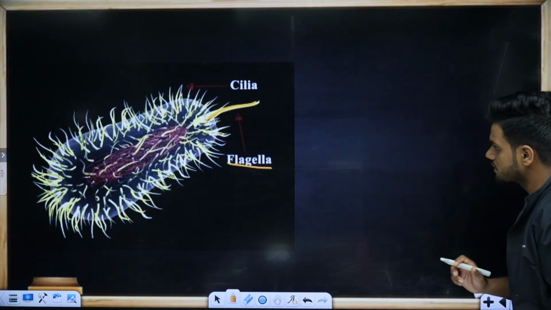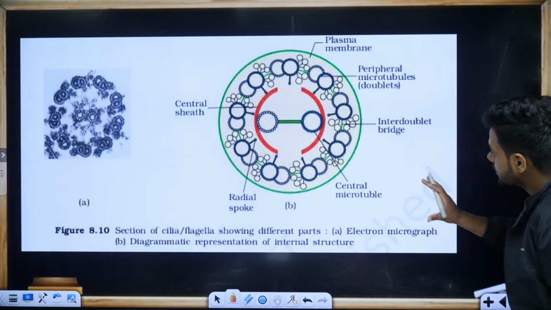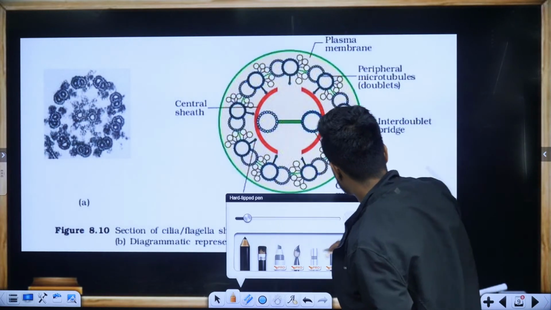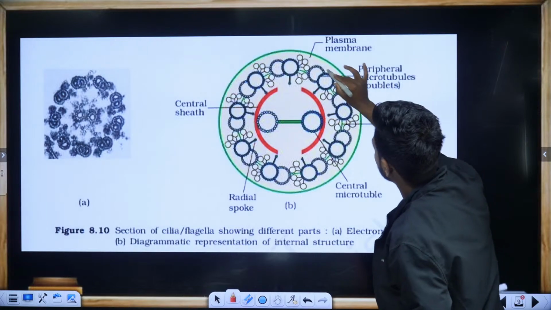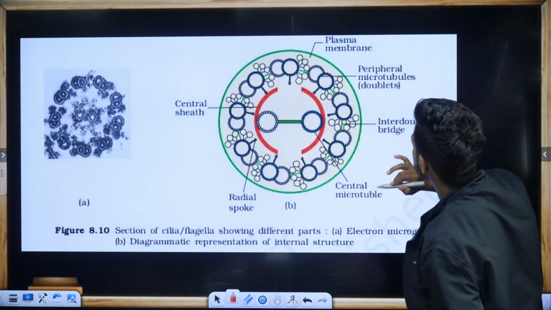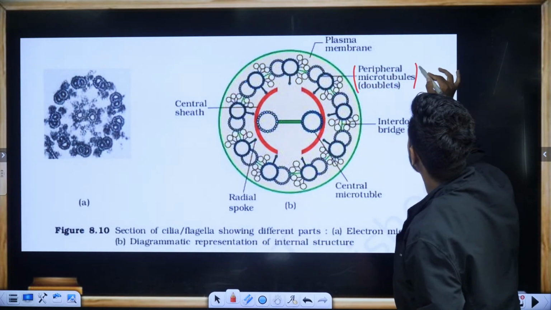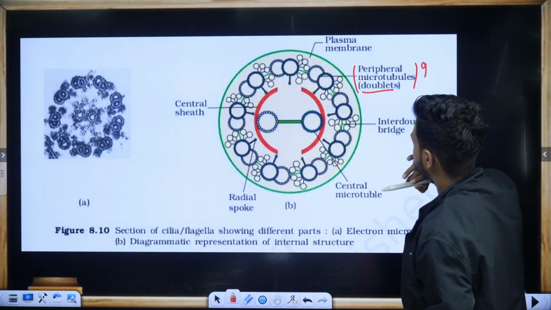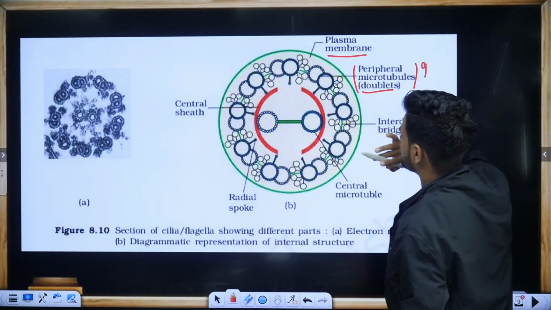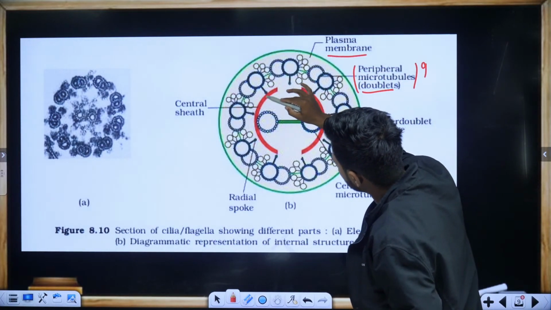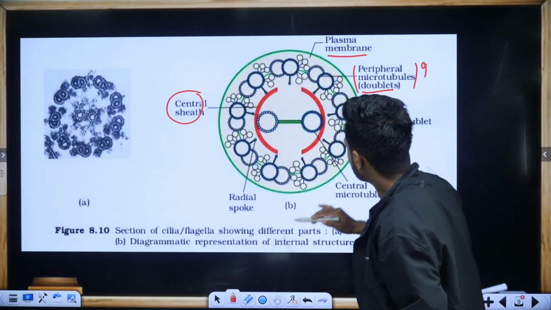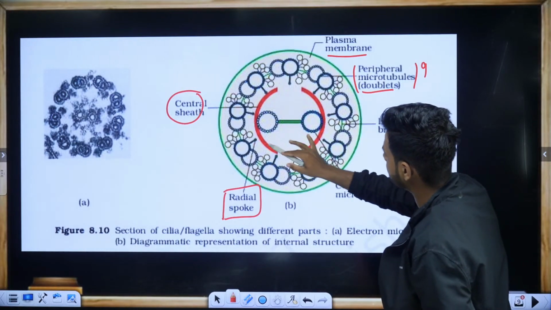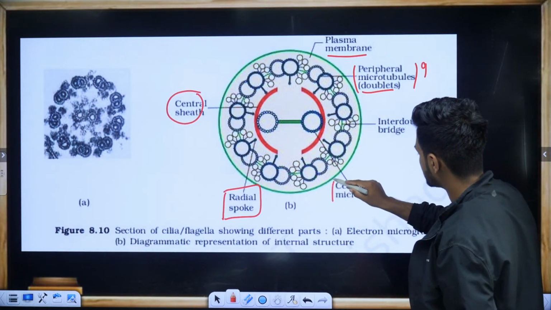Let's read what is given here. See the diagram one more time. Students, we have in total 9 peripheral microtubules which are present in the form of doublets. The outer layer is the plasma membrane cover. Here we have the central sheath. Here we have the radial spoke, which connects the peripheral microtubules to the central microtubules.